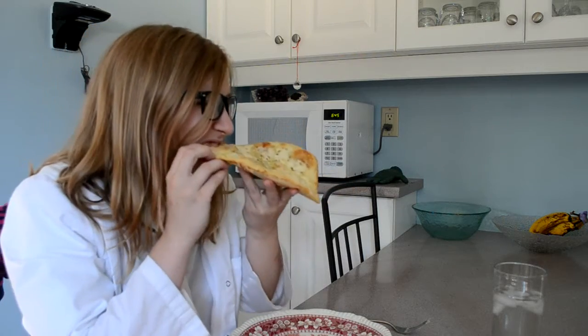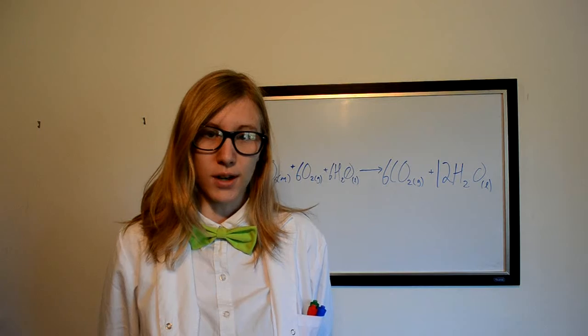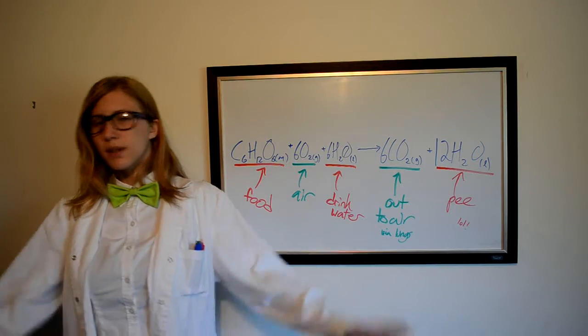Humans eat food. That's where we get glucose. We breathe oxygen. We drink water. We breathe out carbon dioxide and we pee. Urine is mostly water.